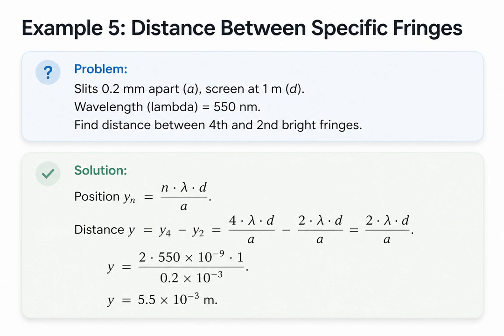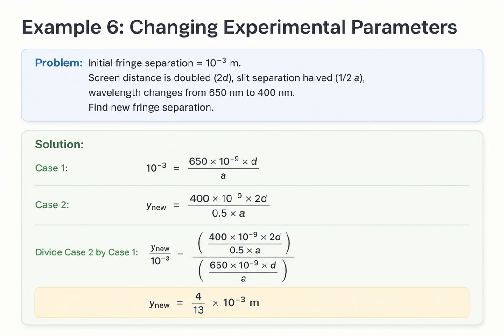This final double slit example tests our understanding of proportionalities. We start with a fringe separation of 1 millimeter. Then we change 3 parameters. We double the screen distance, halve the slit separation, and change the wavelength from 650 to 400 nanometers. We set up 2 equations, one for case 1 and one for case 2. By dividing the equation for case 2 by the equation for case 1, the unknown variables d and a cancel out entirely.